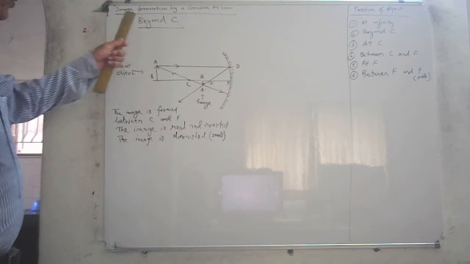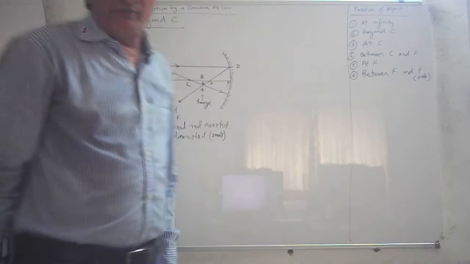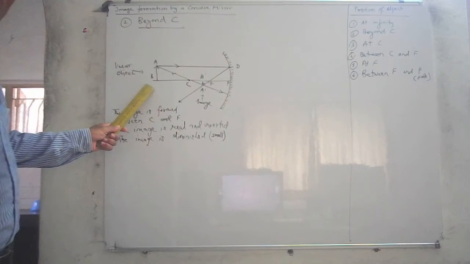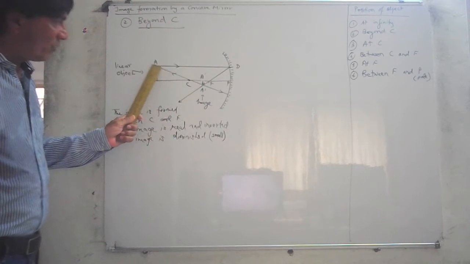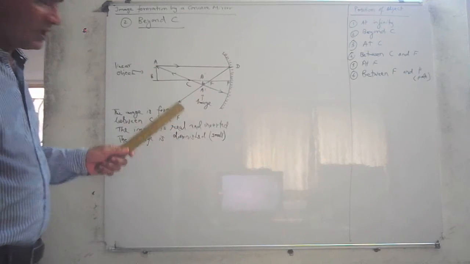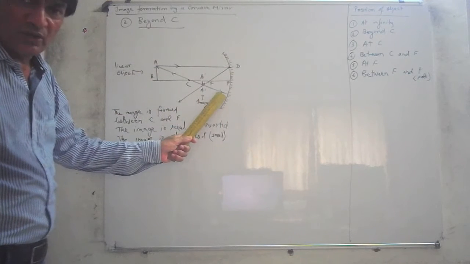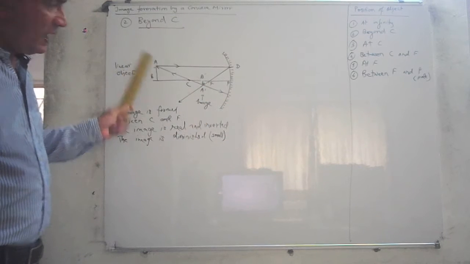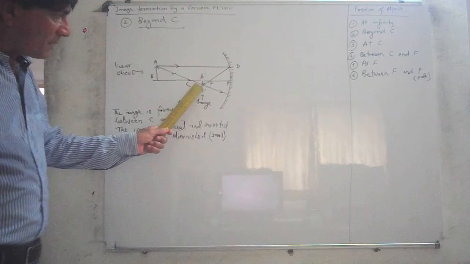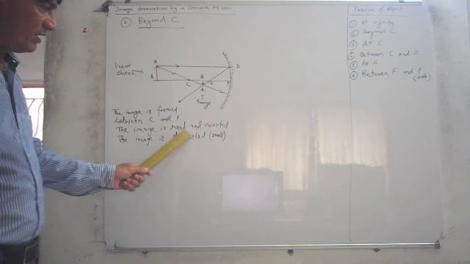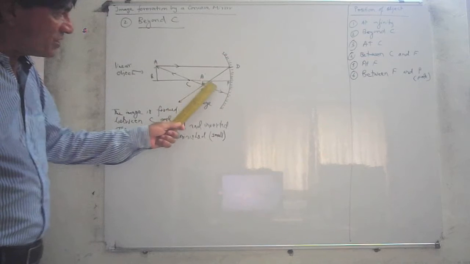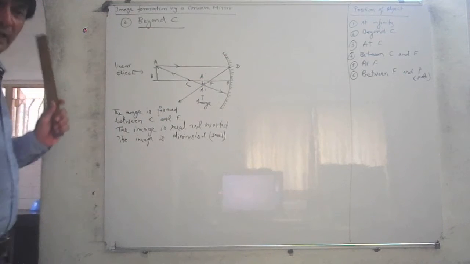So, once again, the first one was when the object is placed at infinity. Now, when the object is placed beyond the center of curvature, you can see how the image is formed. One ray of light is parallel to the principal axis. After reflection, it passes through the focus. The other ray of light passes straight to the center of curvature, and it goes back along the same path. And the two rays of light meet here. Where the two rays of light meet, an image is formed. The image is upside down, that means it is real and inverted. It is small, so it is diminished. And the image is formed between C and F.